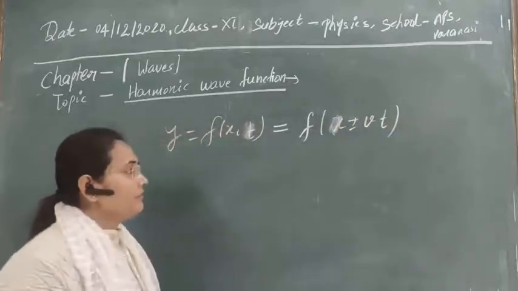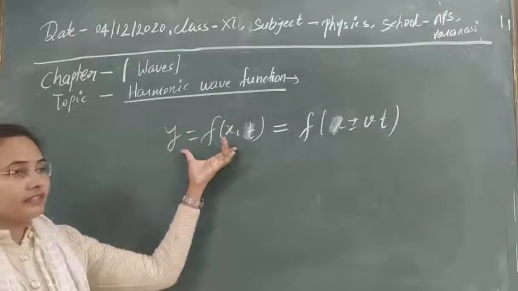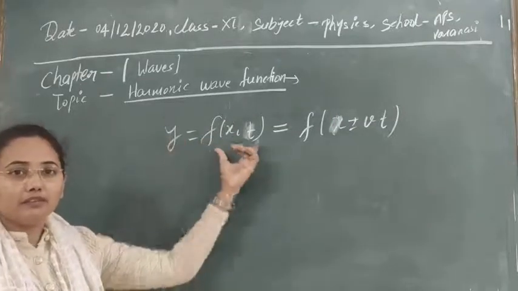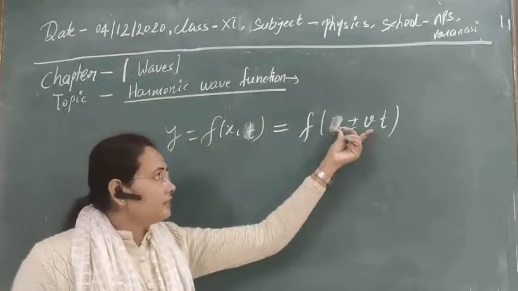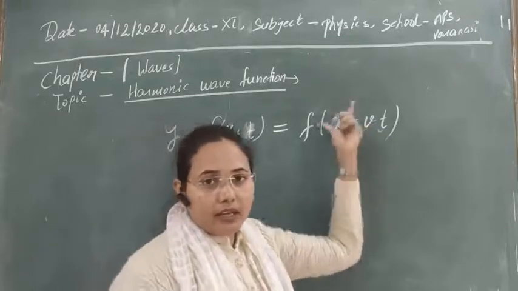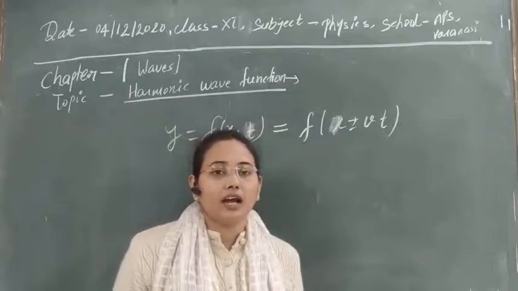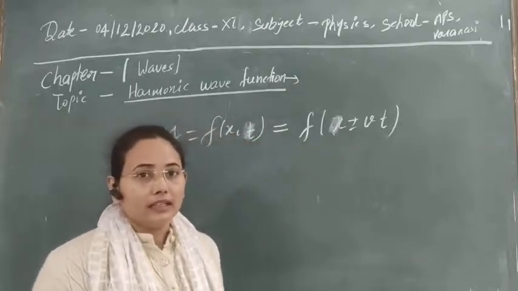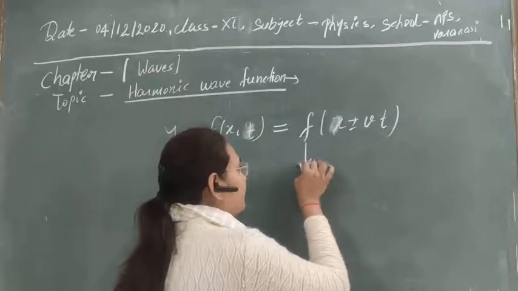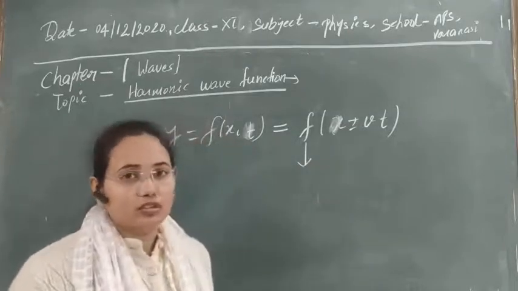So we have represented the wave function with the help of velocity, distance and time. When we talk about the harmonic wave function, this f will be replaced by a sine or cosine function.